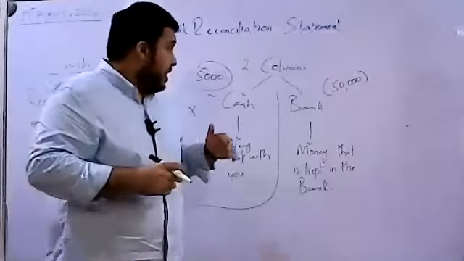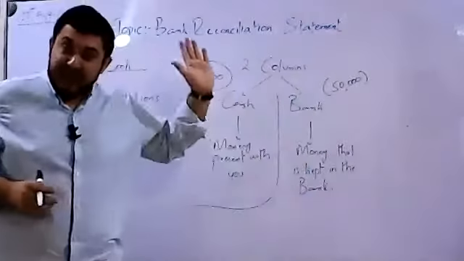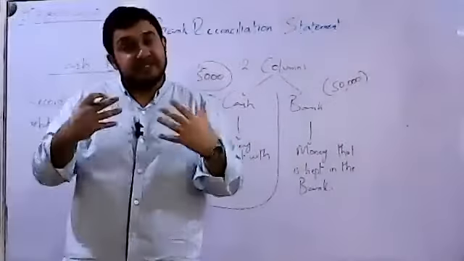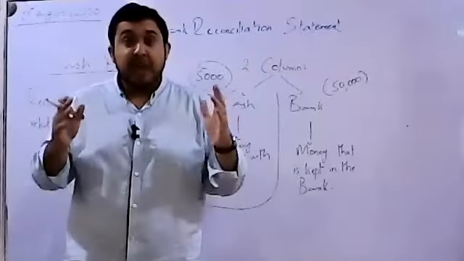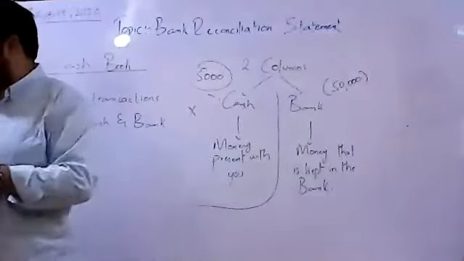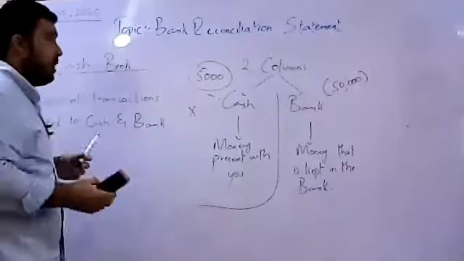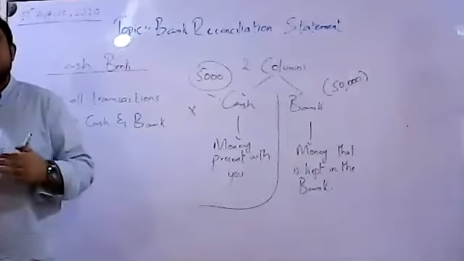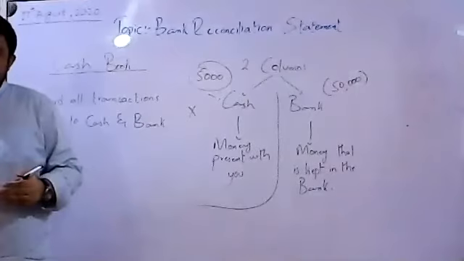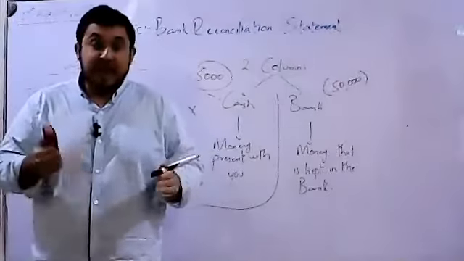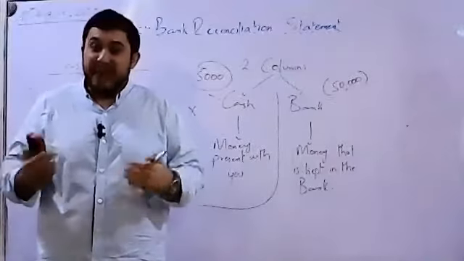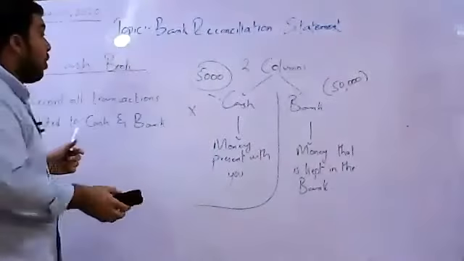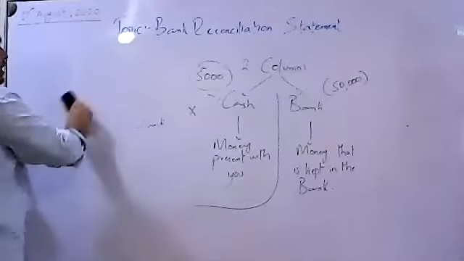Now, what happens? For this side, the bank column of the cash book, we need to keep some reconciliations. Now, what is the meaning of reconciliation? I'm going to let you all know about that. So basically, bank reconciliation statement is such a topic which involves the cash book in it. Just because we prepare a cash book and under the shadow of that cash book, we have a bank column. That is why we need a bank reconciliation statement as well. Let's have a look. What do we mean by reconciliation?